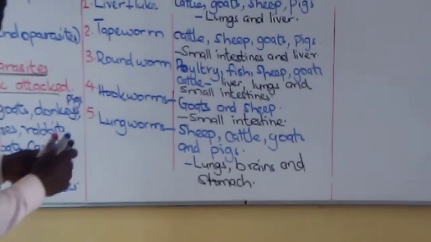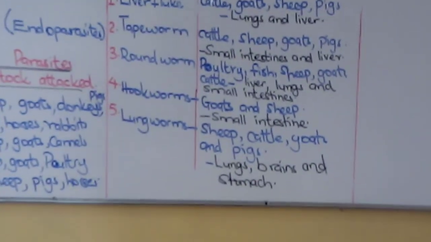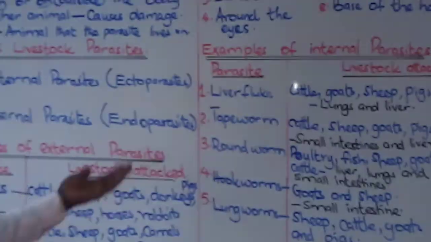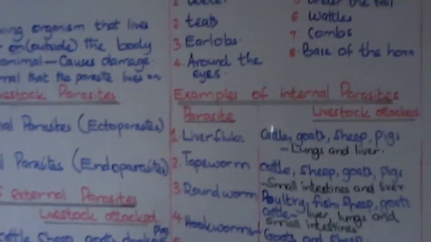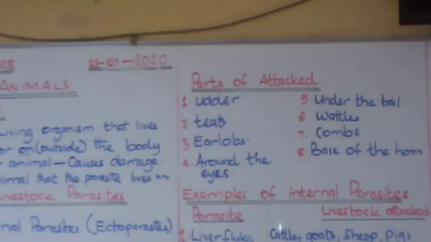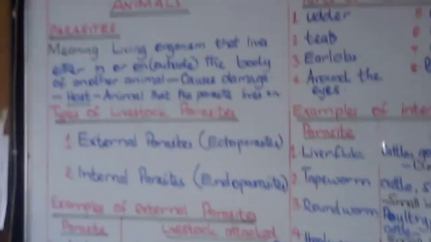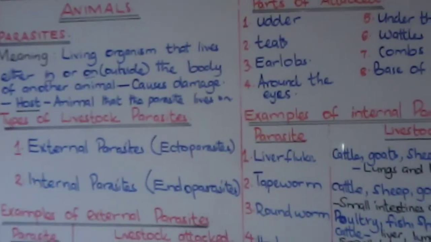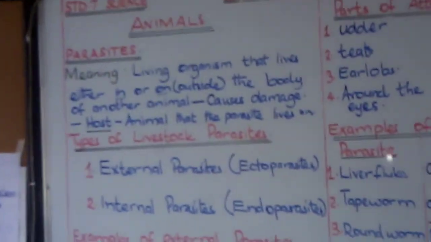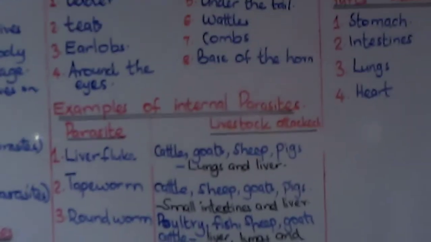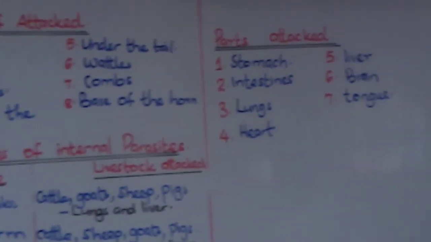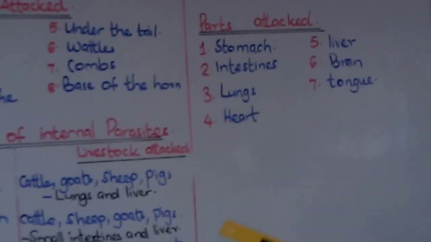Lungs, brains, and stomach. I hope you have understood that these are the livestock parasites that we have learned, the external and the internal, and the animals they attack, and the parts of the body of the animals that they attack.